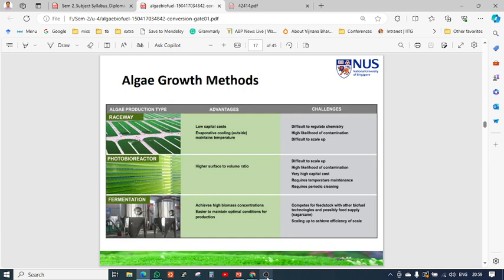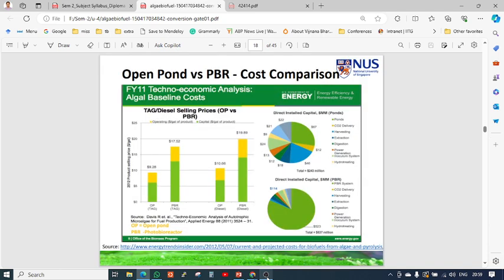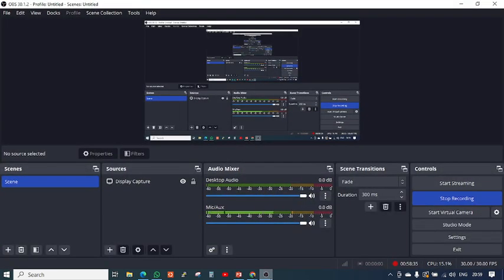So there are three different methods of growing algae. What are these? One is called the raceway method or open pond method. Second is called photobioreactor, and third is called fermentation. There is also a cost comparison, which can be discussed in the next class. So up to this point we can conclude.